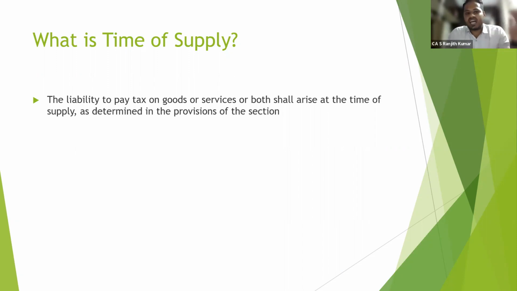In income tax law, you will see the charging section for all kinds of income. Similarly, for indirect taxes in GST law, there is a charging section for time of supply. The GST law has provided separate provisions to determine the time of supply of goods and time of supply of services as per sections 12, 13 and 14, which will be learned in the subsequent slides.